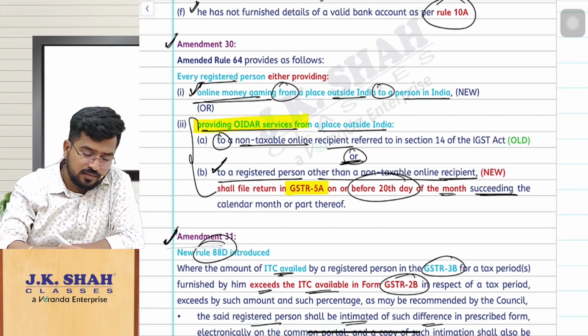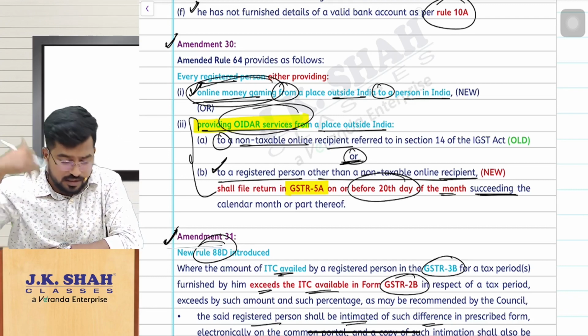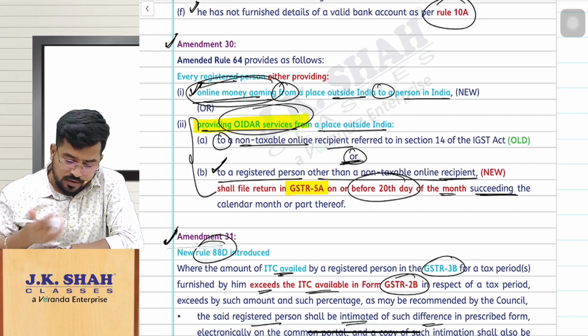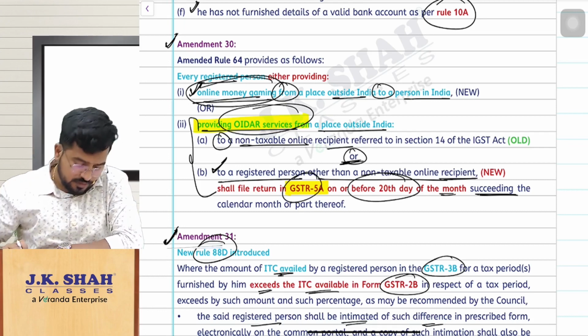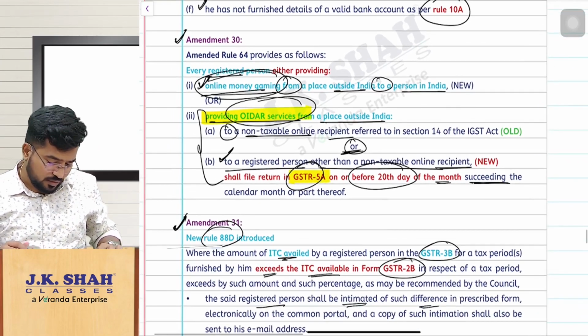Simple, nothing but you are providing online money gaming or OIDR services from a place outside India to a person in India. Simple, remember that way. You have to file GSTR 5A on or before 20th. So that is the concept, right? So that is amendment number 30. Hope you are clear with that.